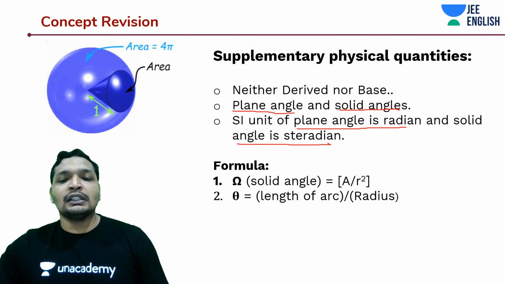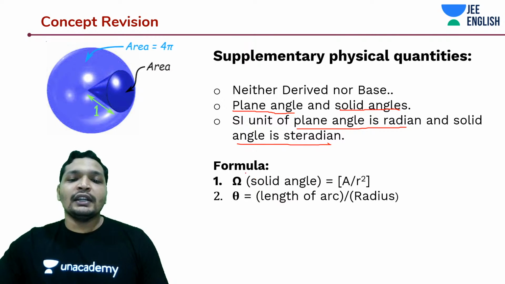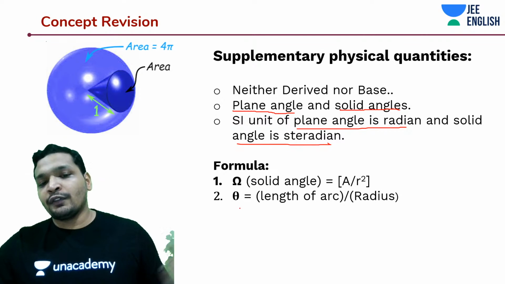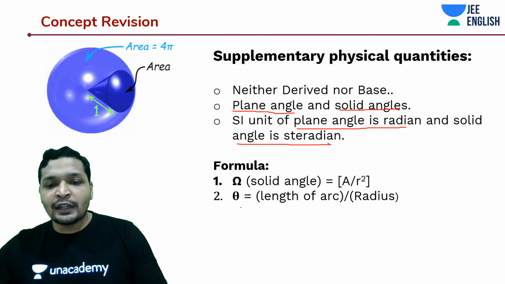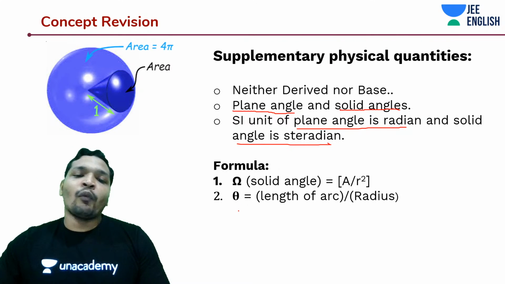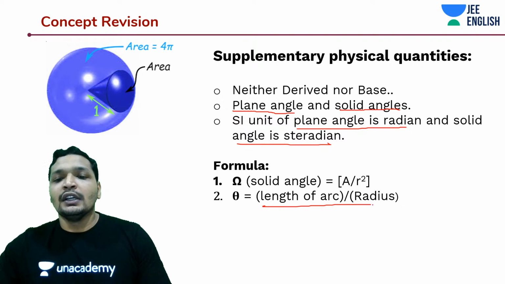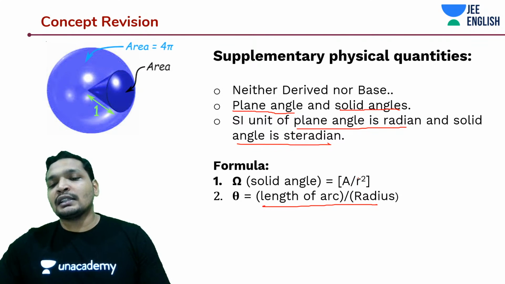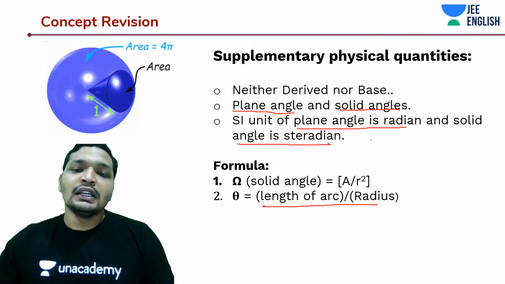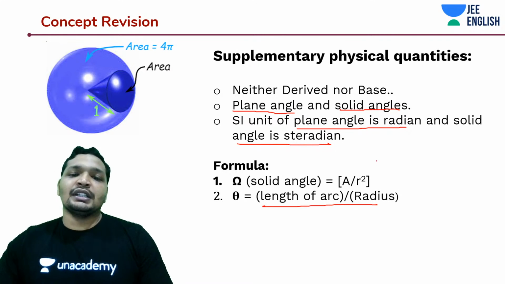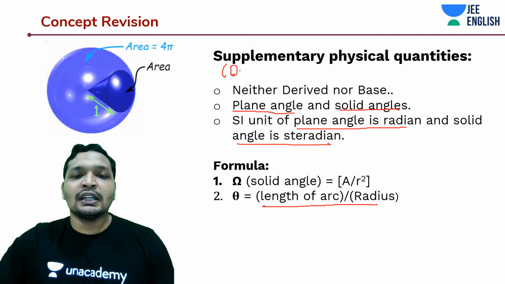And what about the formulae? The formula is A by R squared for solid angle, and for the general plane angle, you remember the circle's formula, you remember how to derive the arc and so on. So what you need to do is basically length of arc by radius. You can analyze them and you'll understand that neither steradian nor radian has any dimensions. They are dimensionless. So supplementary quantities are dimensionless.